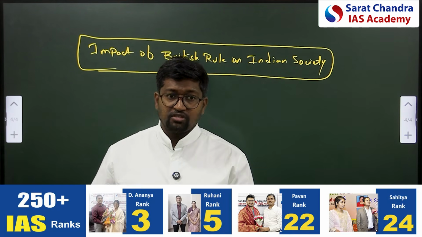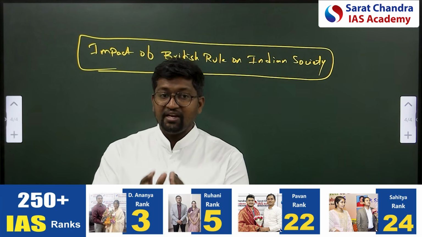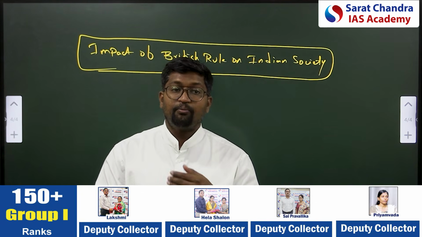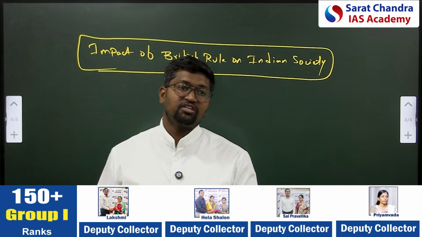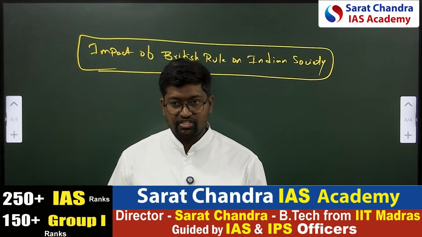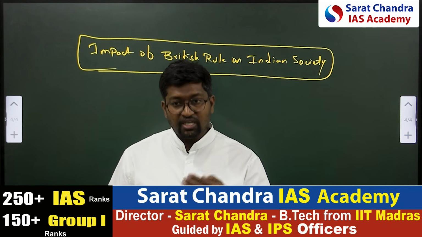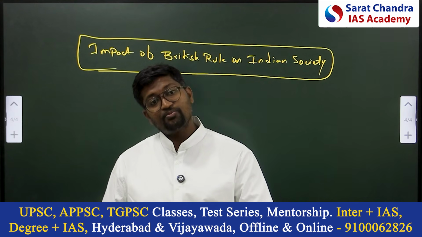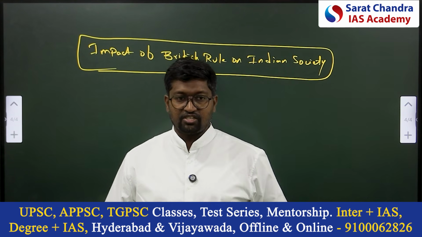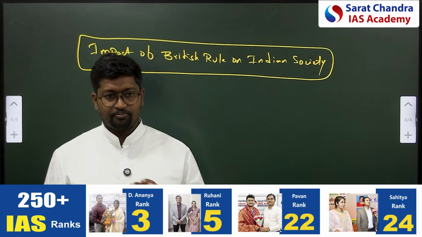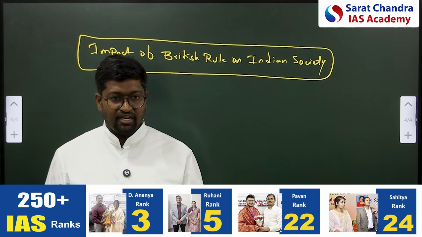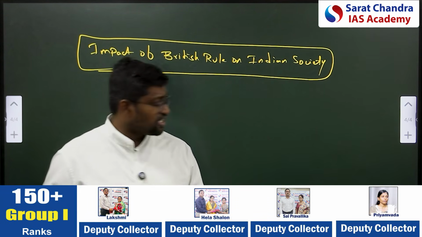That is how the traditional Indian industry was wreaked havoc upon by Britishers. They damaged the foundations of Indian traditional industries. So this is how Indian society has been influenced by Britishers. Now you understood this. You already studied this in history, and in general studies you will be studying it.